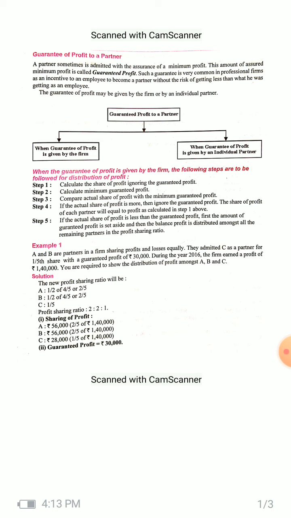A and B are partners in a firm sharing profit and losses equally. They admit C as a partner for 1/5 share with a guaranteed profit of rupees 30,000 during the year 2016. Now the firm earned a profit of rupees 1,40,000. You are required to show the distribution of profit amongst A, B and C.